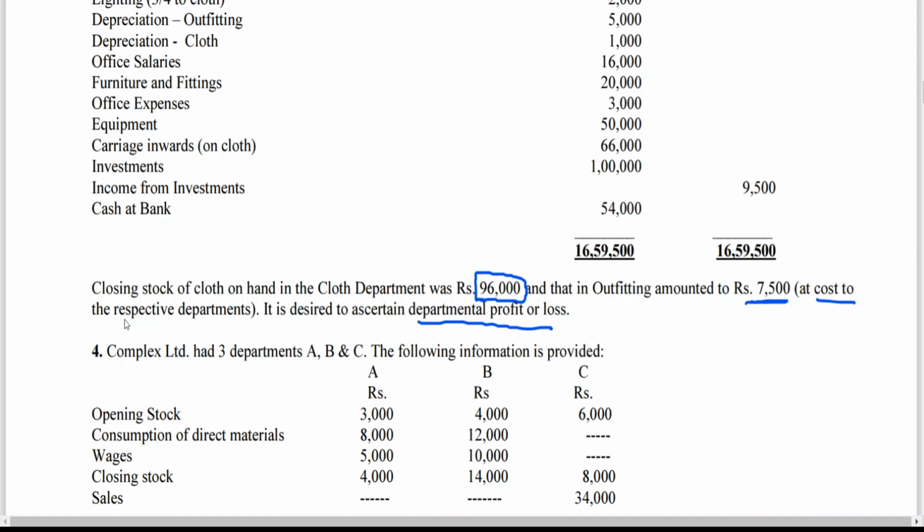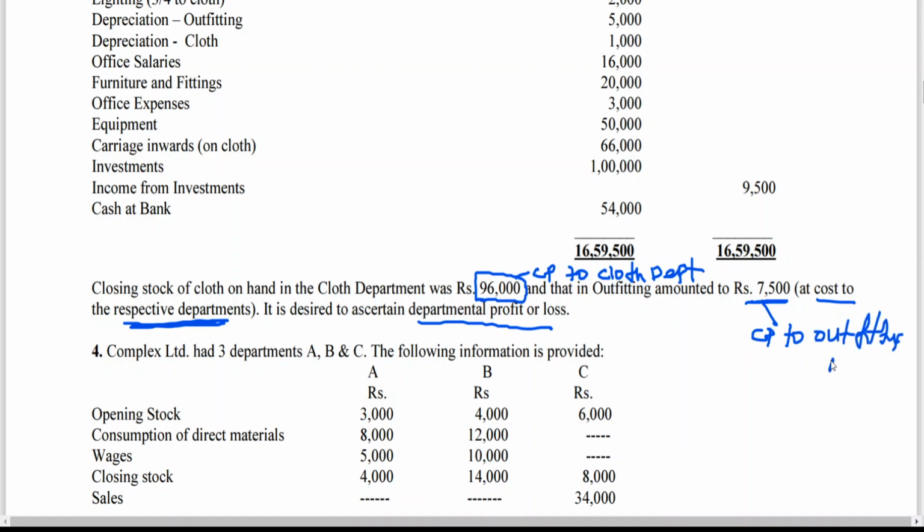Again, at cost with respect to departments, you can see the difference. Cost with respect to departments means cost price to the transferor department, cost price to the transferee department. This 96,000 is cost price to cloth department. This 7,500 is cost price to outfitting department.